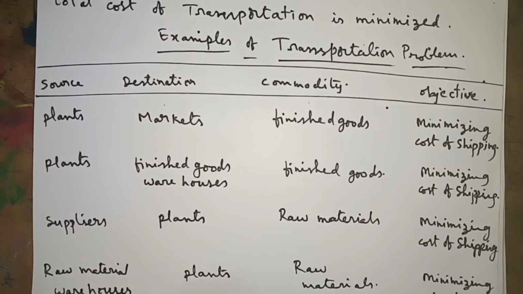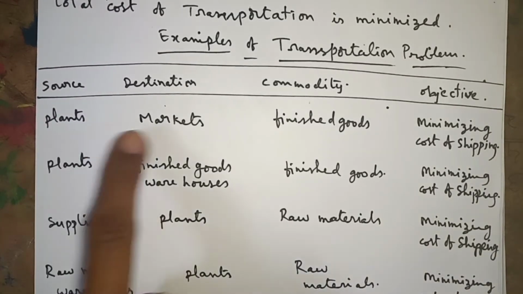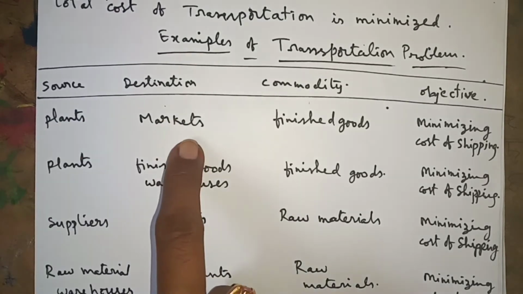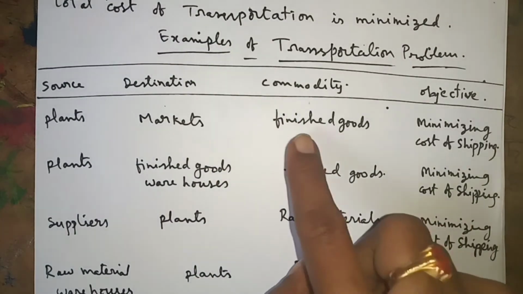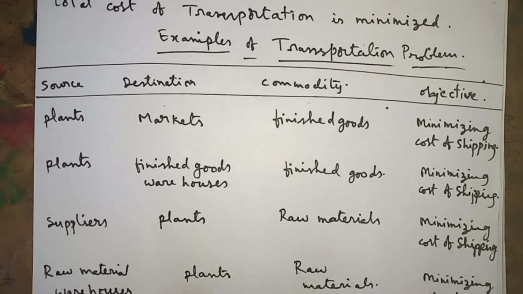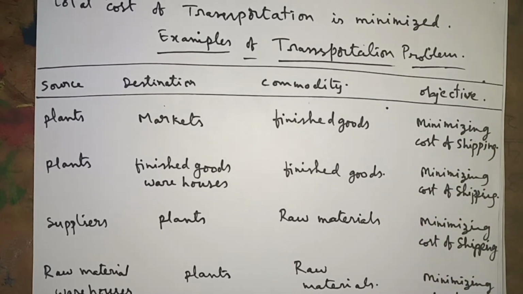First, I will show you some examples of the transportation problem. Here the source is plants or factories, the destination is markets, and the commodity is finished goods. Always remember our objective: minimizing the cost of shipping. If the cost of shipping is high, they will increase the product price also, and then many people won't show any interest in buying the product.